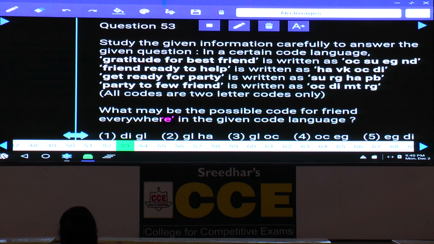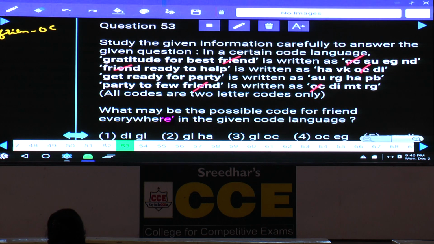Now if you compare the first and the second statement, what is the word which is common here? Friend is the word which is common between the first and the second, isn't it? And again in the fourth statement also, friend is the word which is common, and the code which is common is OC, hence friend is OC.